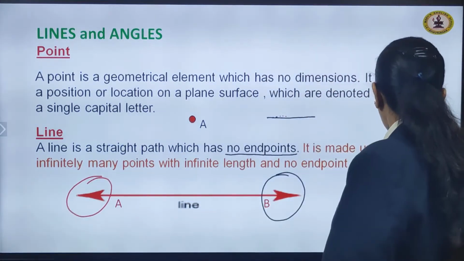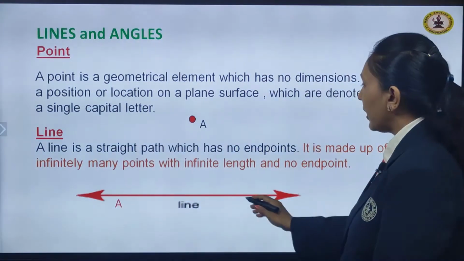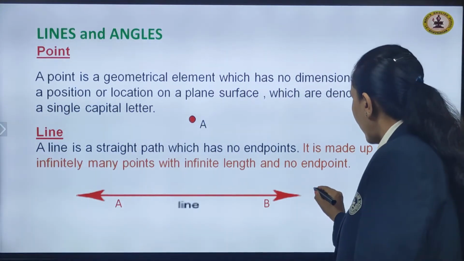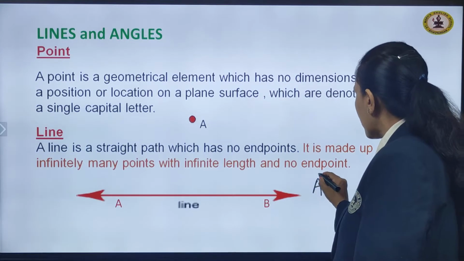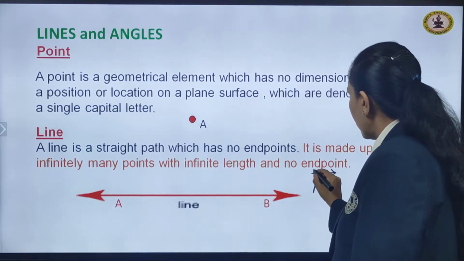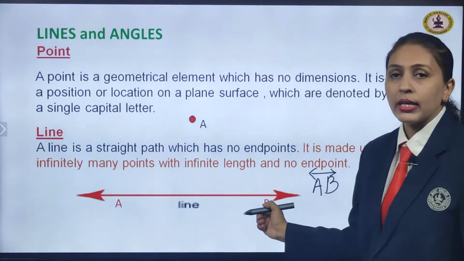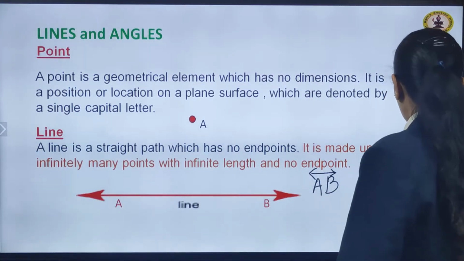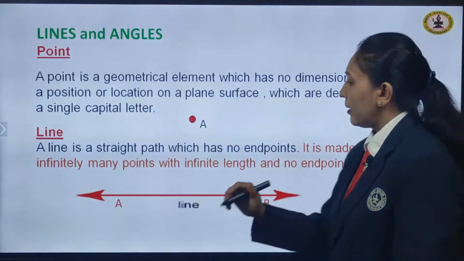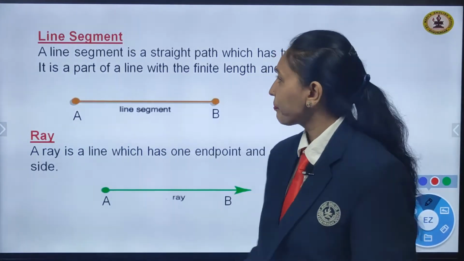In short form, children, how do we write here? Symbolically, if I want to write line AB, how do I write? A B, capital, always we write in capitals only, and symbolically put like this. So, this is the symbolical way we write, that is line AB. Remember this very well. Let us learn what is next.